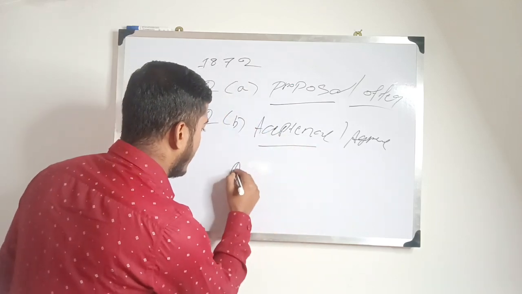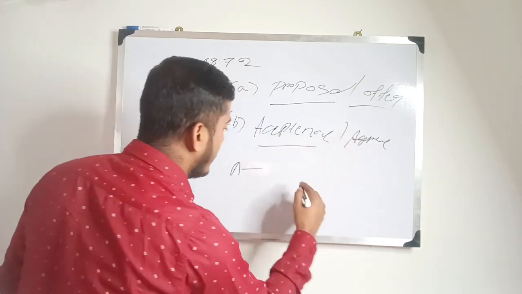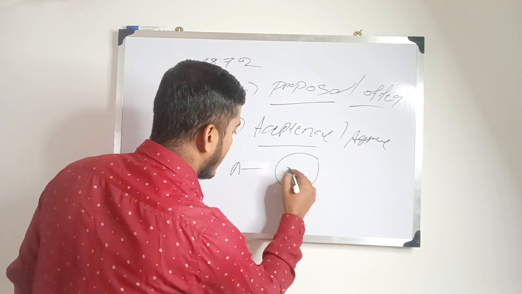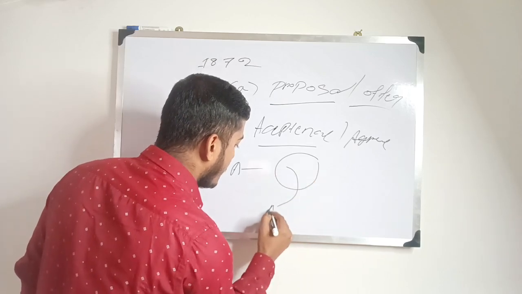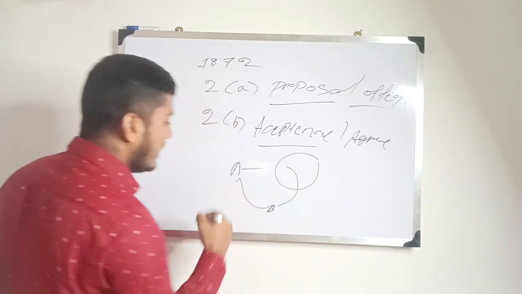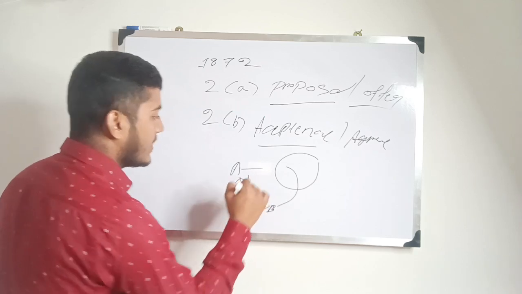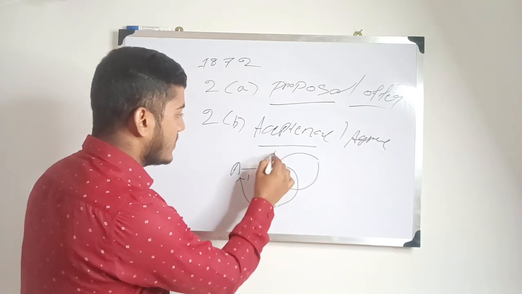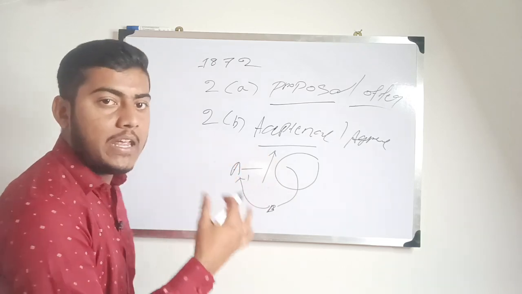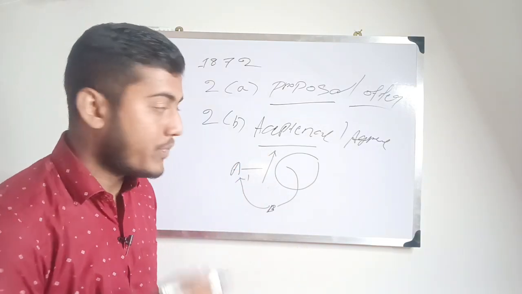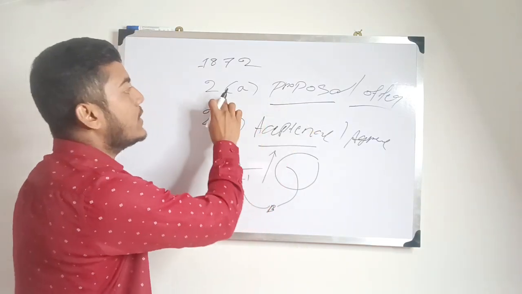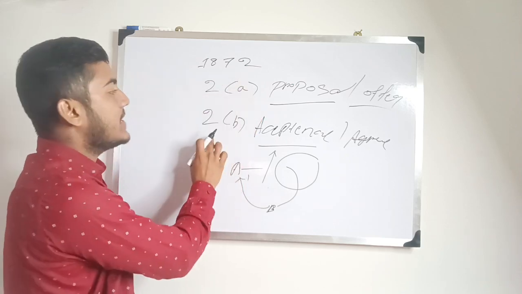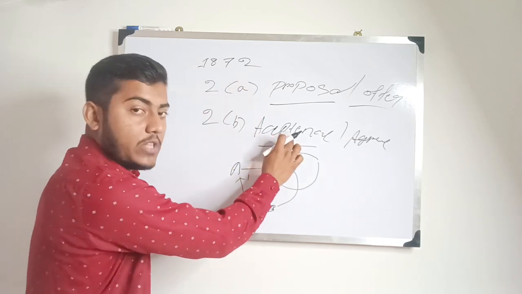For example, A makes an offer before the public, and B came and shared his willingness to buy that thing. That is called an acceptance. So Section 2 subclause (b) deals with acceptance. That is a proposal, Section 2 subclause (a) deals with that, and Section 2 subclause (b) deals with an acceptance.